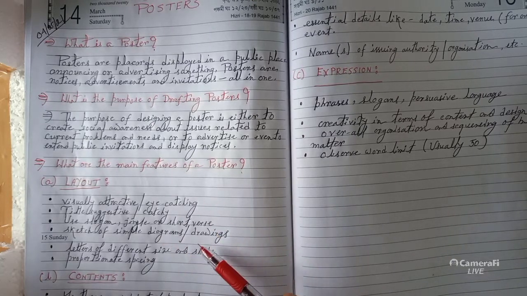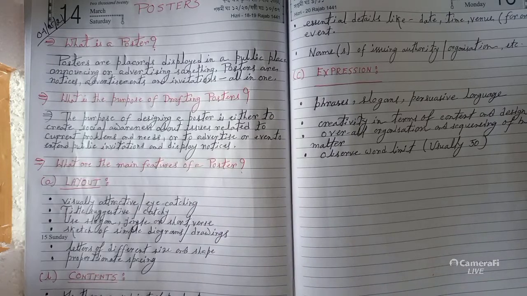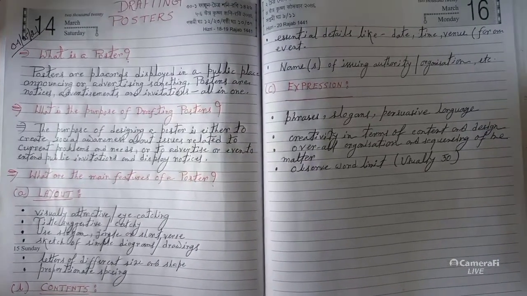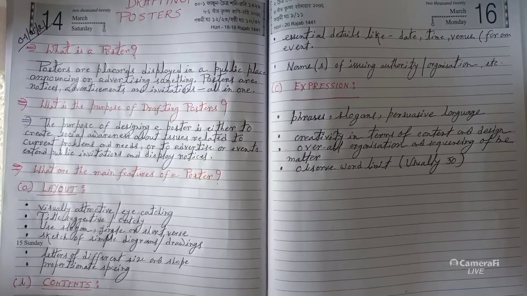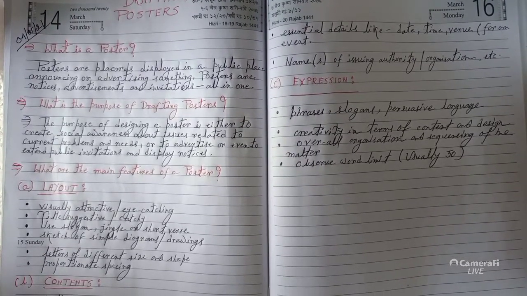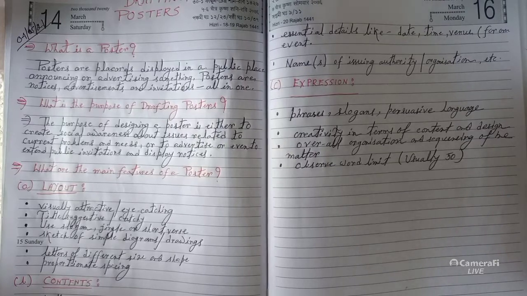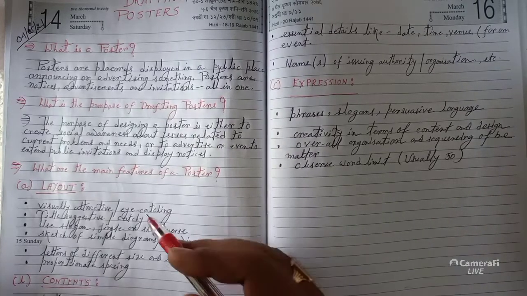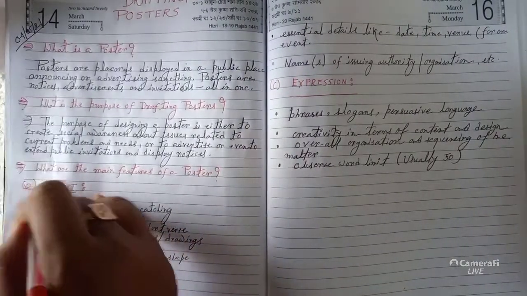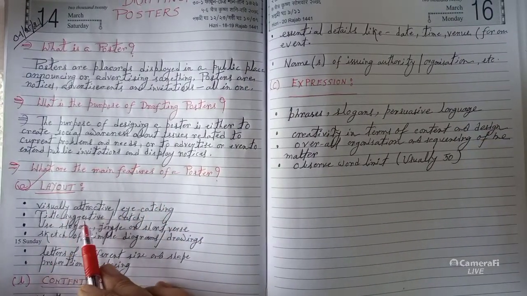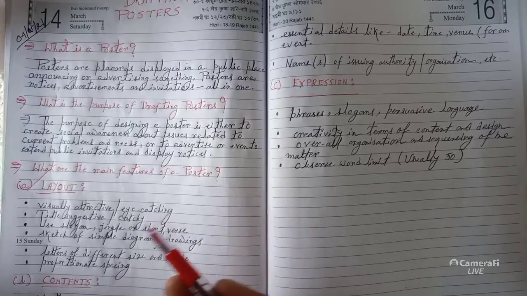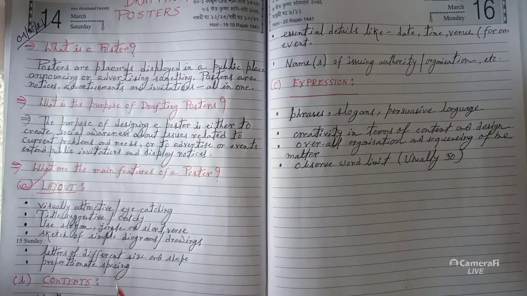That I say: layout, content and expression. Let's see the layout part. First, layout. Visually attractive, eye catching, you can say attractive or eye catching.